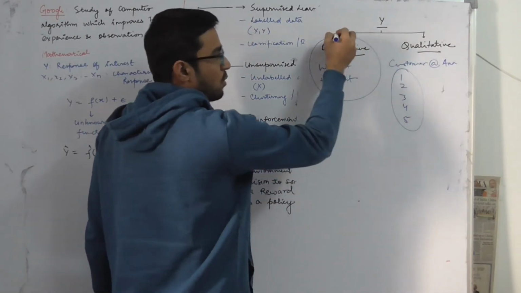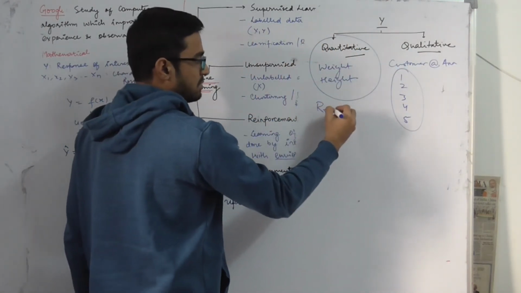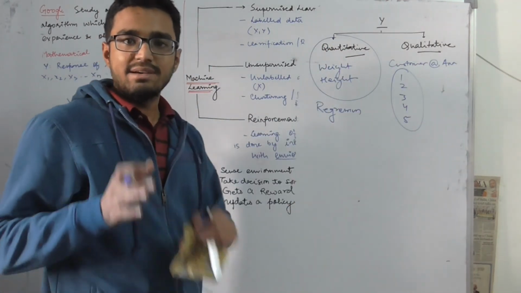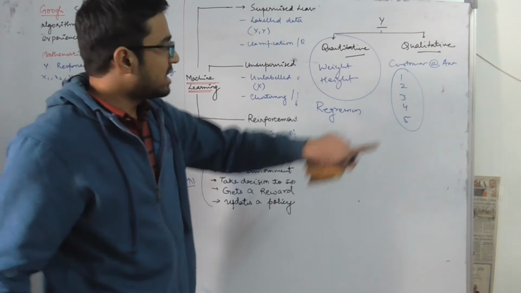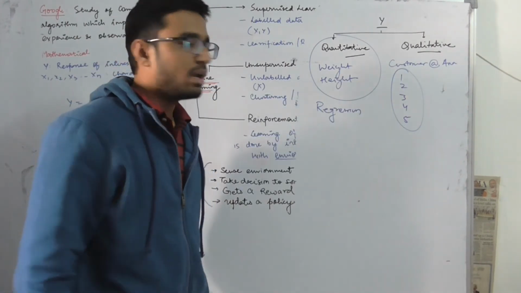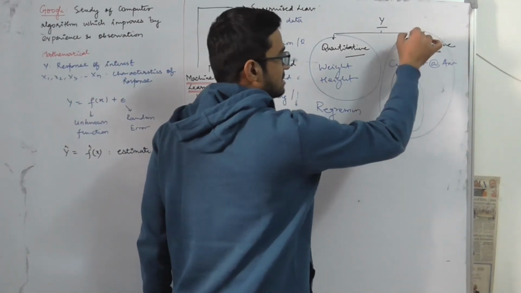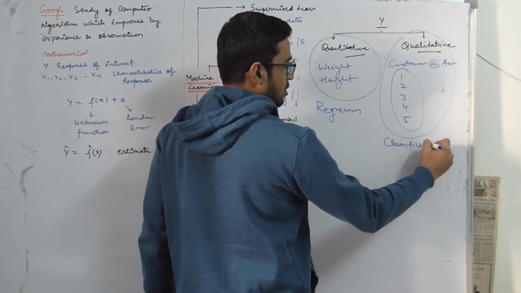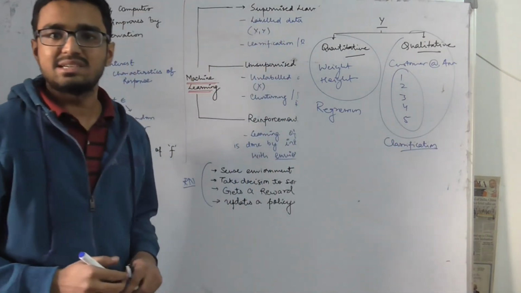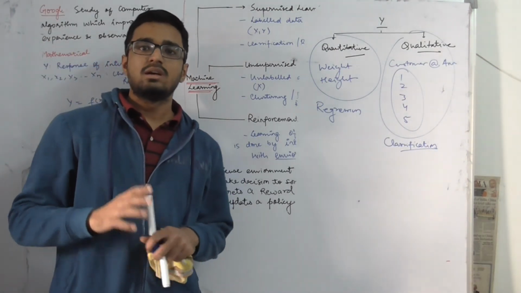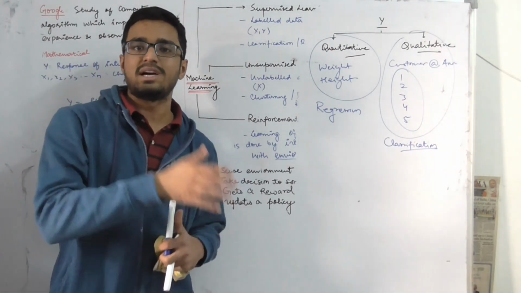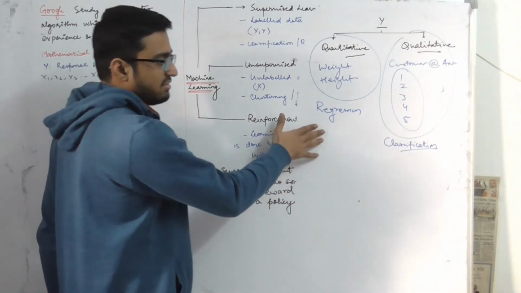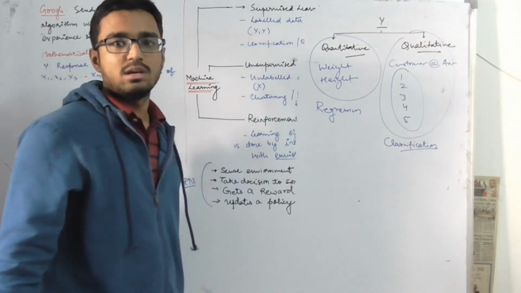When you are talking about quantitative, it's a regression problem. And when you are talking about qualitative, you have some sets of classes. These are 5 classes. So when you have some classes, then you get a classification problem. So this is the basic taxonomy of machine learning: what is machine learning, what is supervised, unsupervised and reinforcement learning, and what is the basic structural difference between a regression problem and a classification problem.